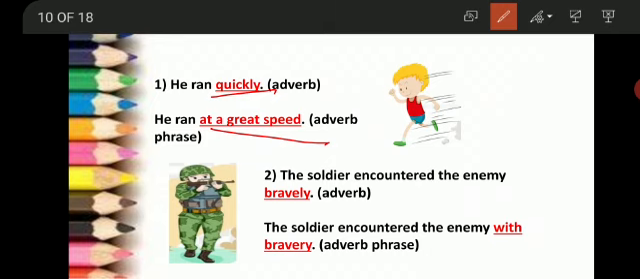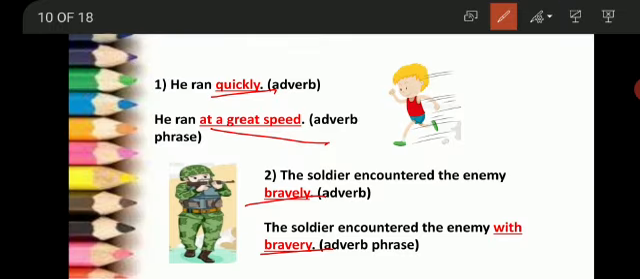The soldier encountered the enemy bravely. Bravely is an adverb. The soldier encountered the enemy with bravery. So with bravery is an adverb phrase as it contains more than one word. Students, keep this thing in your mind that most of the adverbs end with ly. Bravely, quickly, swiftly, honestly.